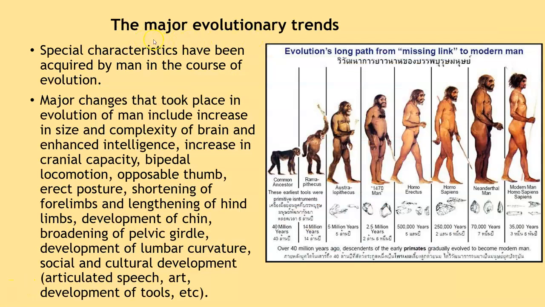Students, let us have a look at the major evolutionary trends in the transitions from ape to man. Special characteristics have been acquired by man in the course of evolution.